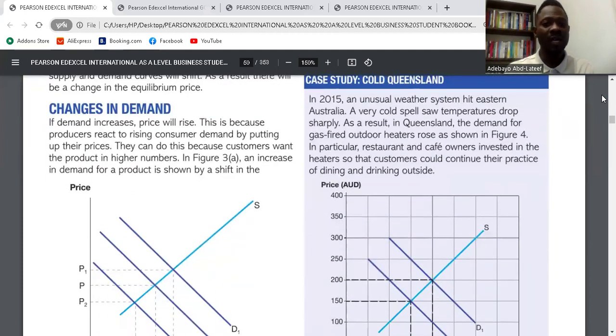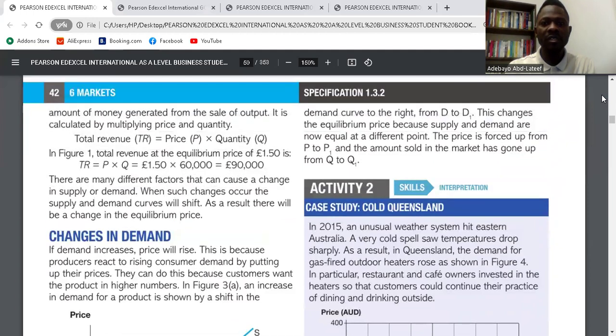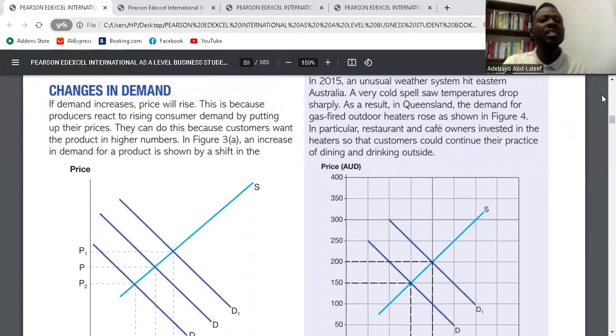If demand increases, price will rise. This is because producers react to rising consumer demand by putting up their prices. They can do this because customers want the product in higher numbers. An increase in demand for a product is shown by a shift in the demand curve to the right, from D to D1. This changes the equilibrium price because supply and demand are now equal at a different point. The price is forced up from P to P1, and the amount sold in the market has gone up from Q to Q1.